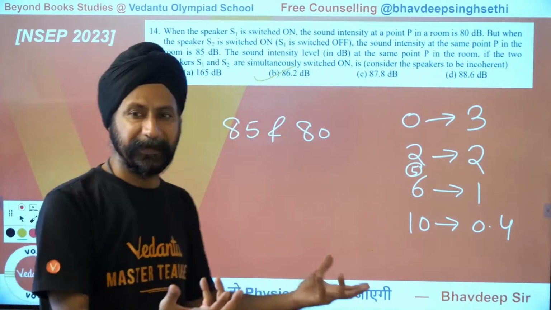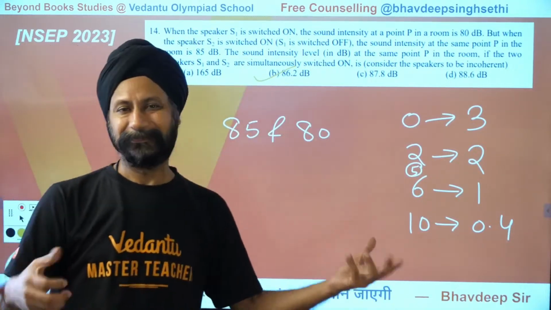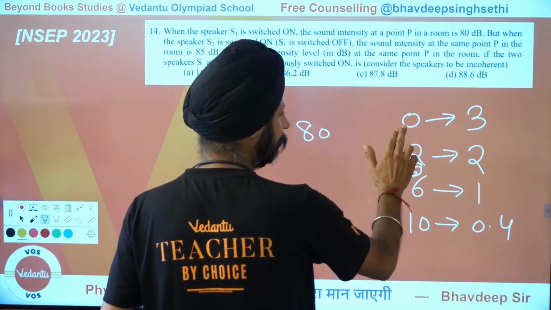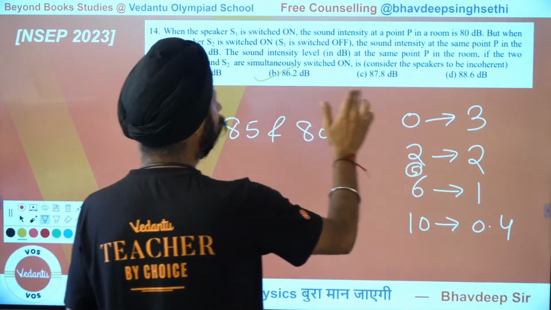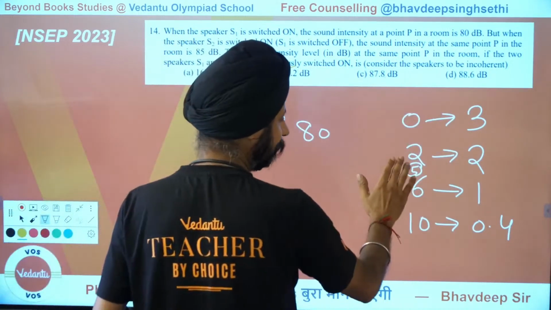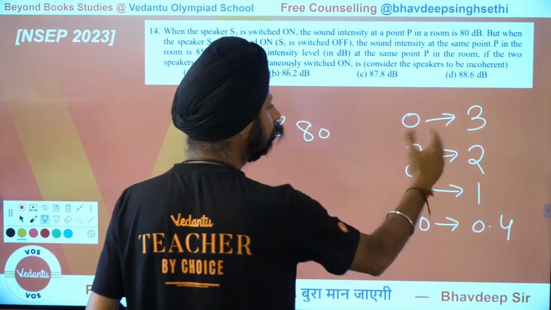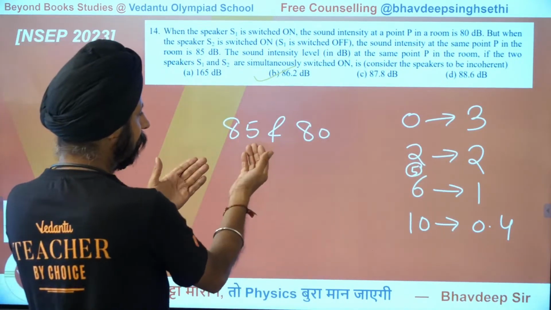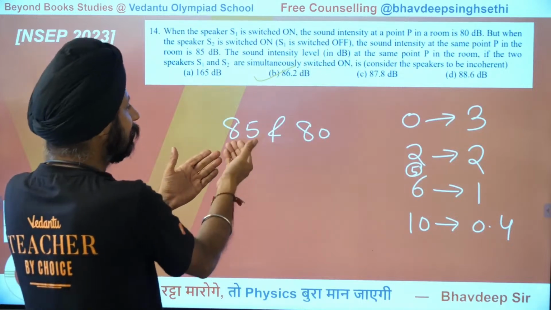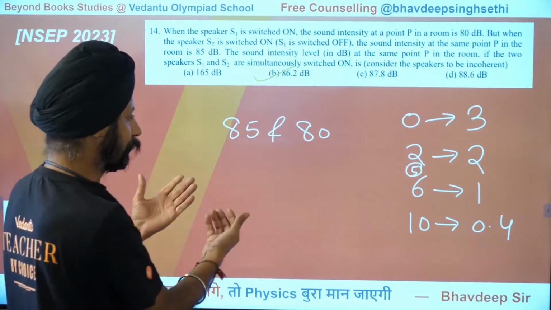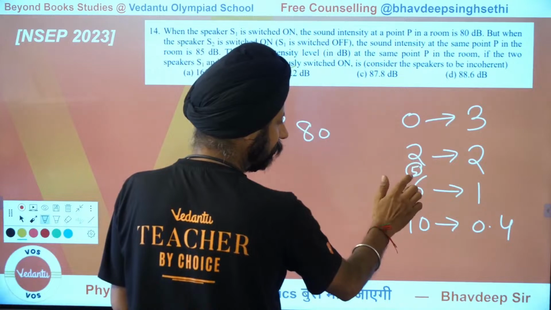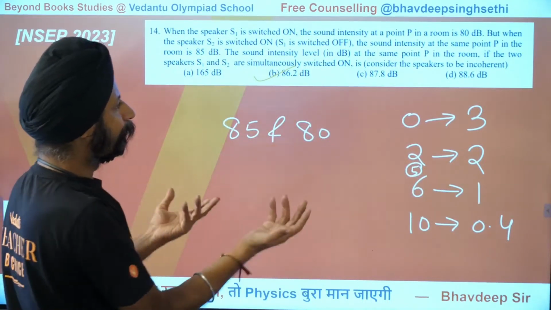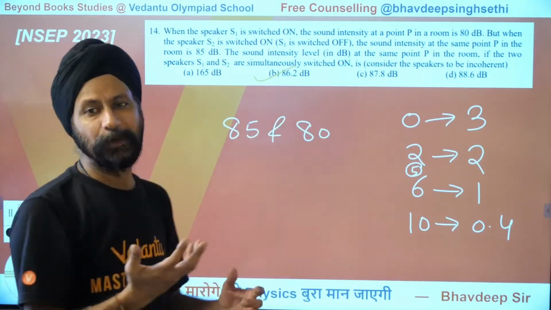So the simple trick here is, I'm telling you the trick again, but you have to know the reason for that. If the difference in the intensities is 0, then you add 3 to whatever that number was. If the difference is 2, then it contributes 2 more to the higher one, because see, if it is 85 and 80, to 85 you're adding something, it has to be more than 85. So how much? Between 6 and 2 it's 5. So between 1 and 2 some number, so something between 8.6 and 8.7, that is the only number available.